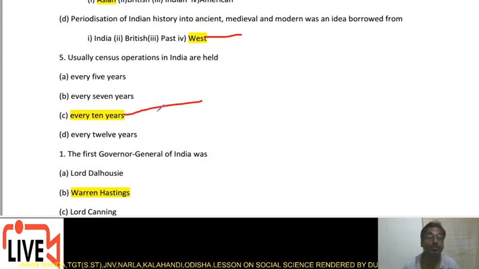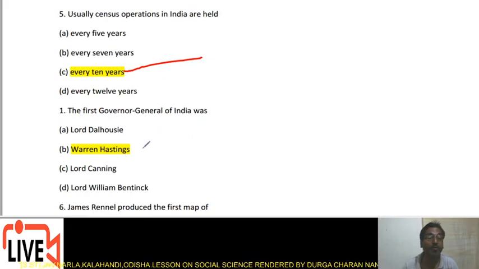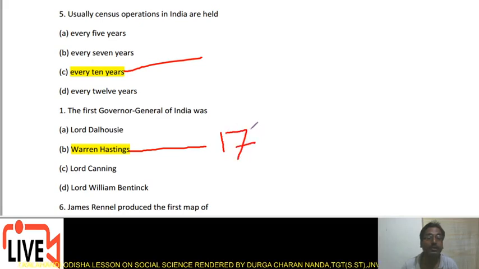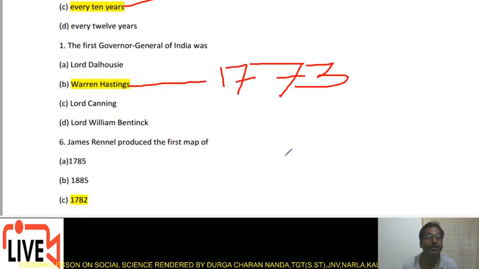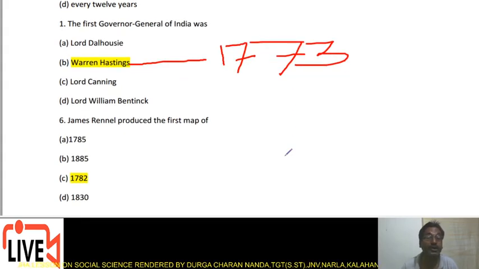Then in 2021, next year, the census will take place. The first Governor General of India was Warren Hastings, who became the Governor General in 1773. Then comes the question: James Rennell produced the first map of India in 1782.